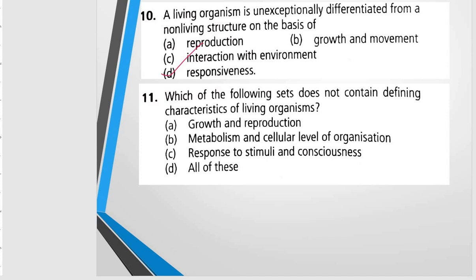Which of the following sets does not contain defining characteristic of living organisms? Growth and reproduction, metabolism and cellular level of organization, response to stimuli and consciousness, all of these. And the correct option will be growth and reproduction.